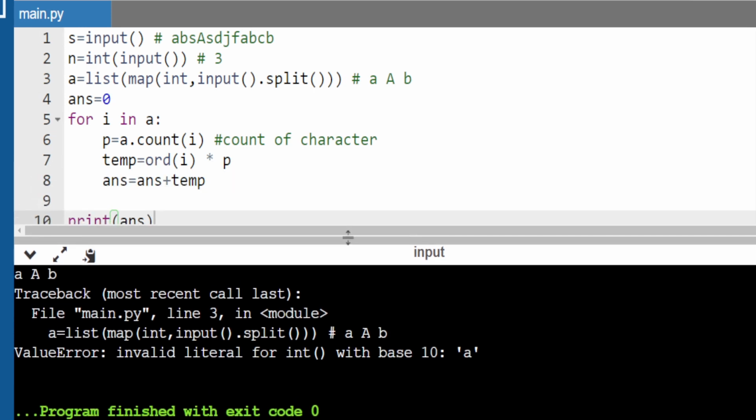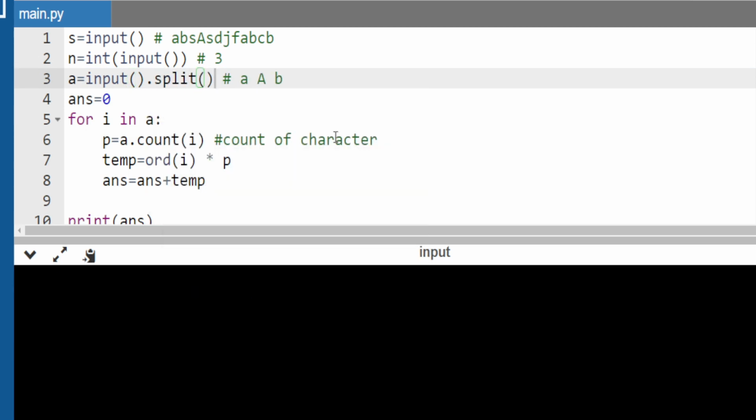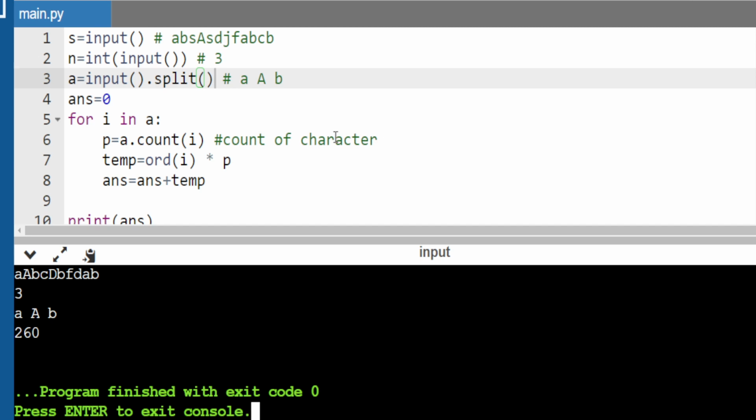Actually, I have made one error: that is integer, right? Here I need to write a string, guys, because we are giving a character. Or in place of str, you have another method. We can simply write input dot split. No worries, let's see. Let me run this code again, and our string is a, capital A, B, C, capital D, B, F, D, A, B. Then we have 3, then we have small a, capital A, or small b. So guys, we got 260. Clear?